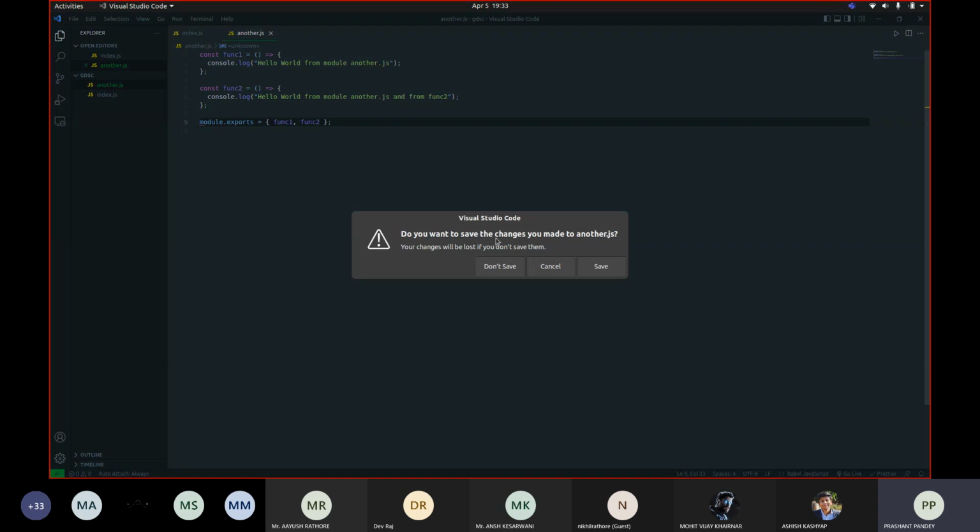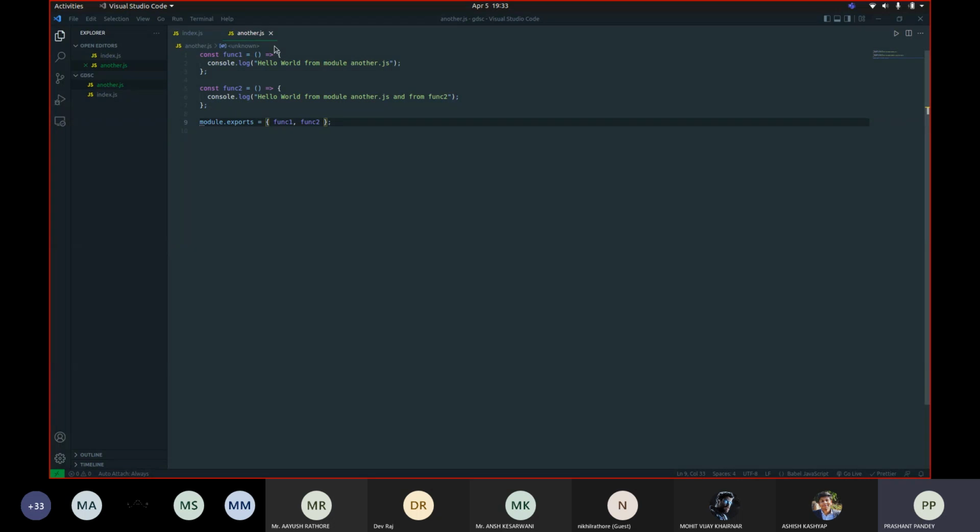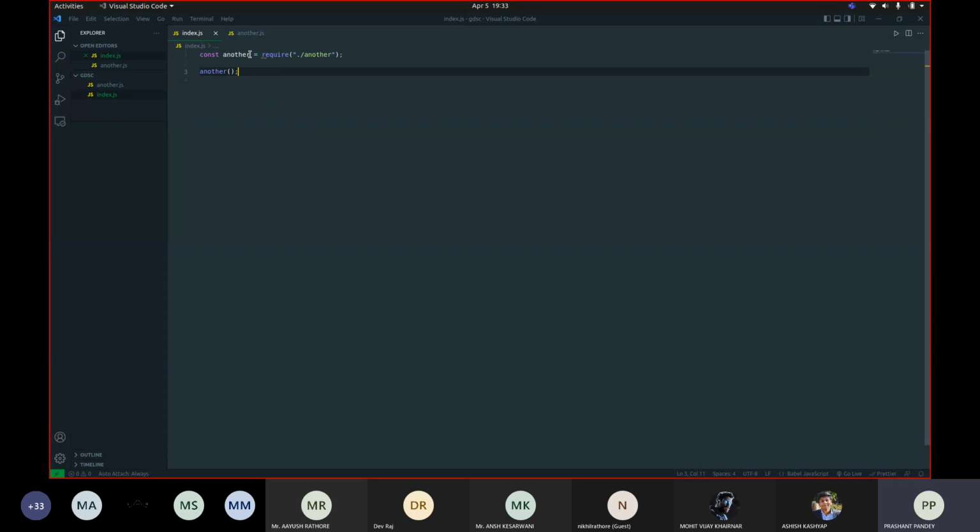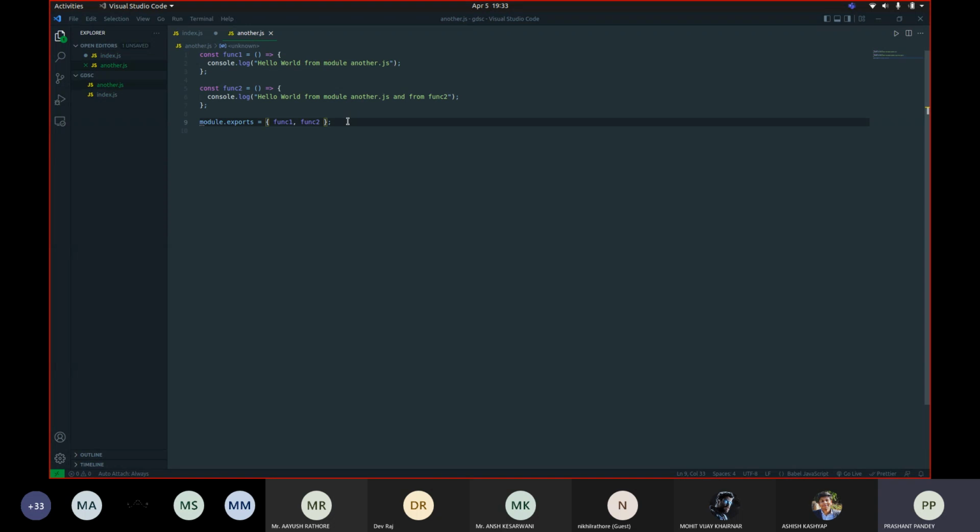Now, since I have imported this file which has two functions, if I want to call the function 2, all I have to do is write another dot func2, because what we're doing here is exporting an object.